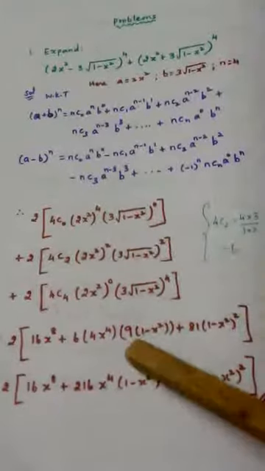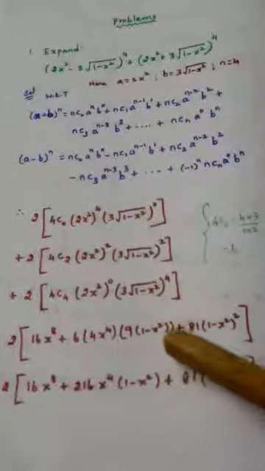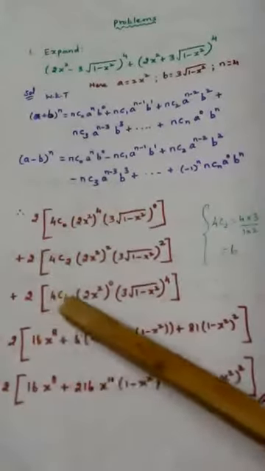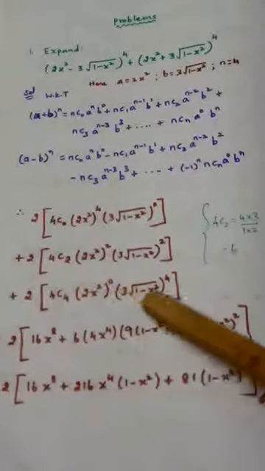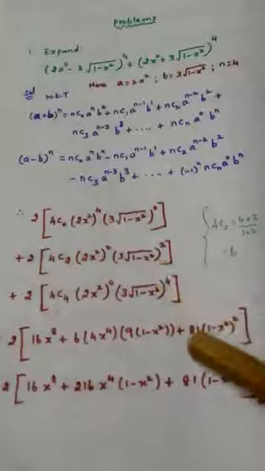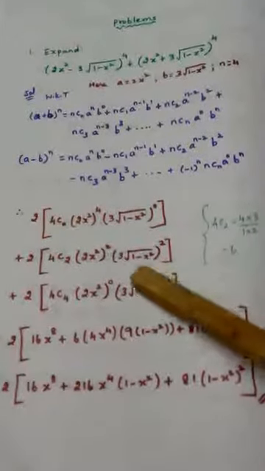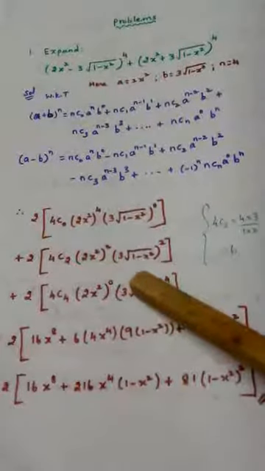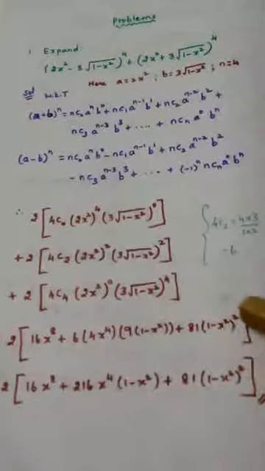Squaring this, 3 square is 9. Square and root will get cancelled. So 1 minus x square plus 4C4 is 1. Since power 0, this will become 1. 3 power 4 means 81. Square power 4, so one square will get cancelled with the root, another square will remain, so 1 minus x square whole square.